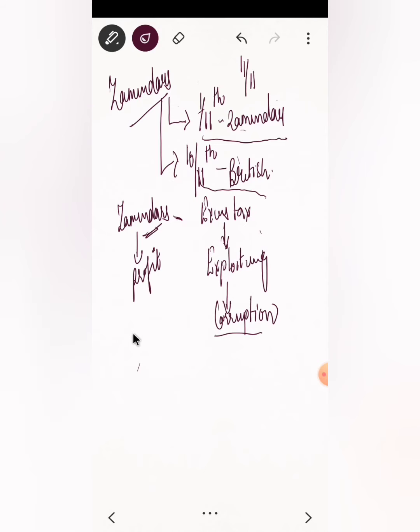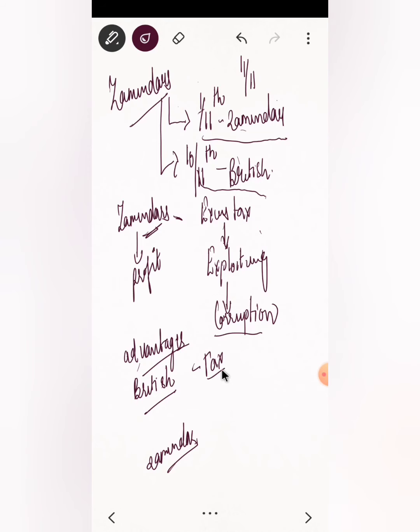So if I talk about the advantages of the system, directly the system was beneficial for British and Zamindar. How was it beneficial for the British? Because British was getting taxes through their Zamindars, and they did not have to pay anything extra to make the Zamindar work for them. There was another important thing, that they received the lands of Zamindar.